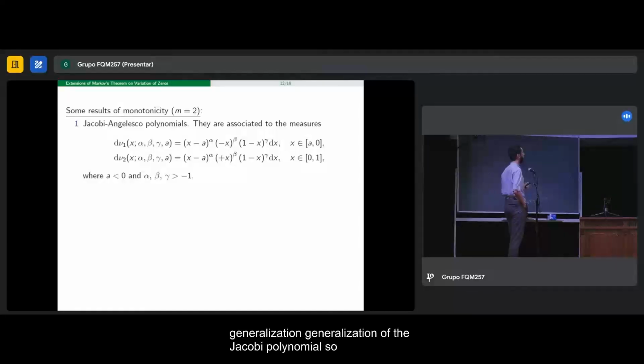In principle, at the beginning, there exists an explicit formula for the Jacobi-Angelesco polynomials, and they were introduced in this way as a generalization of the Jacobi polynomials. But later it was found out that they corresponded to the multiple orthogonal polynomials with respect to these measures.